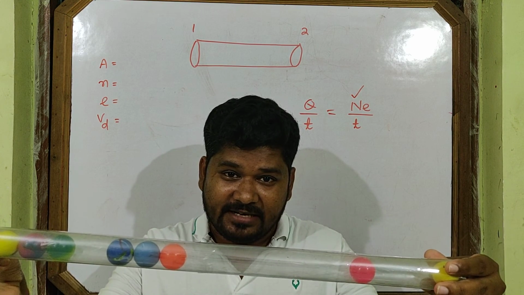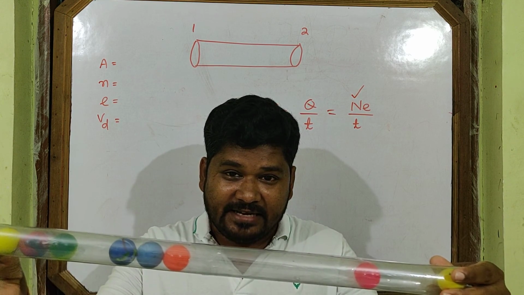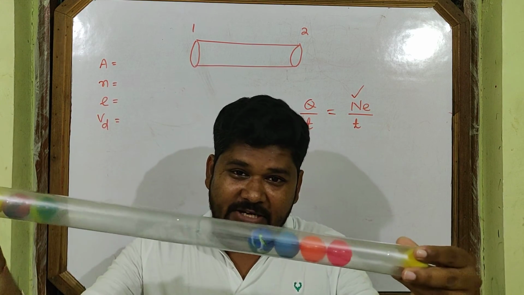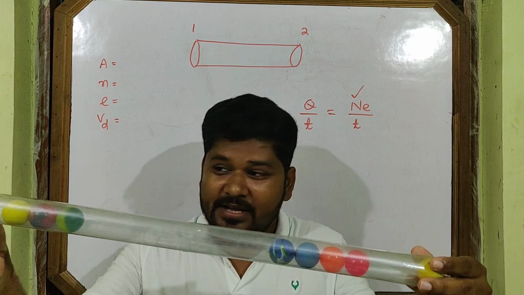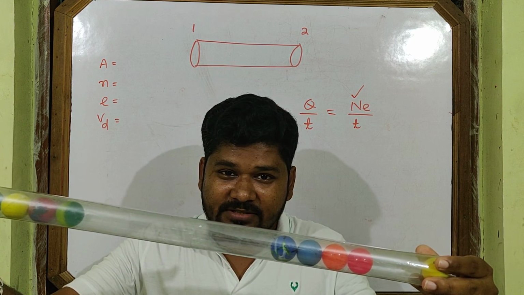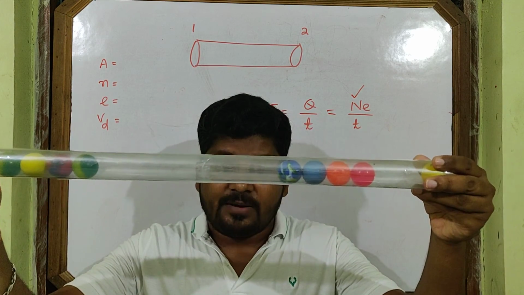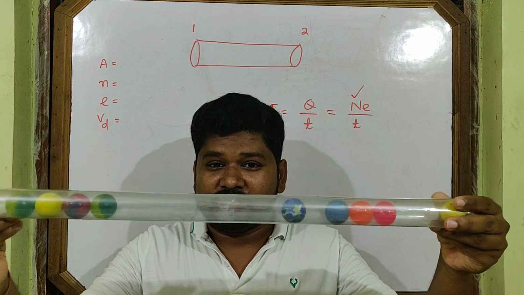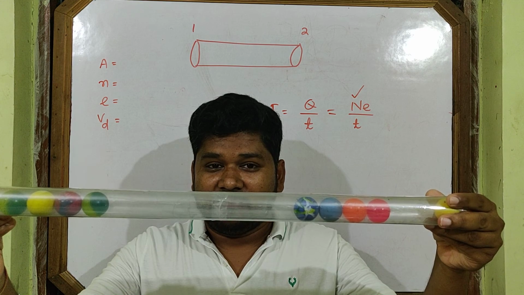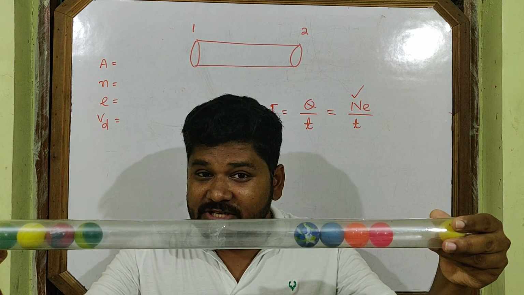Now time t is there. When time t is over, what happened? Finally, one last electron enters through this. Now what is the situation? How many electrons pass through this cross section?